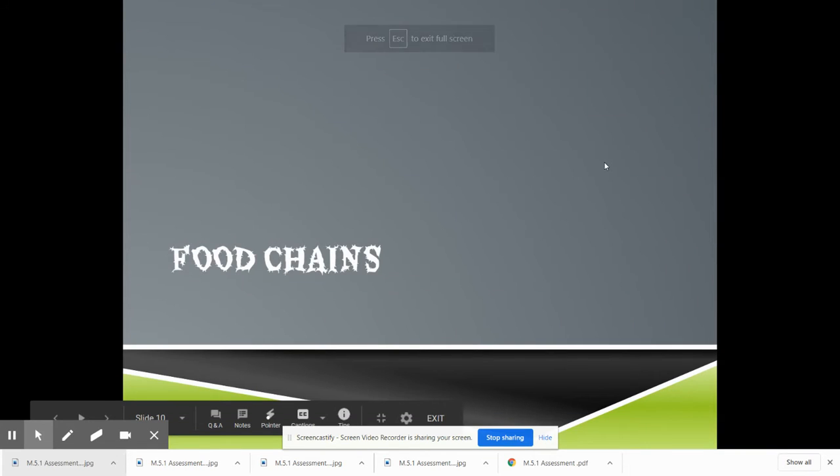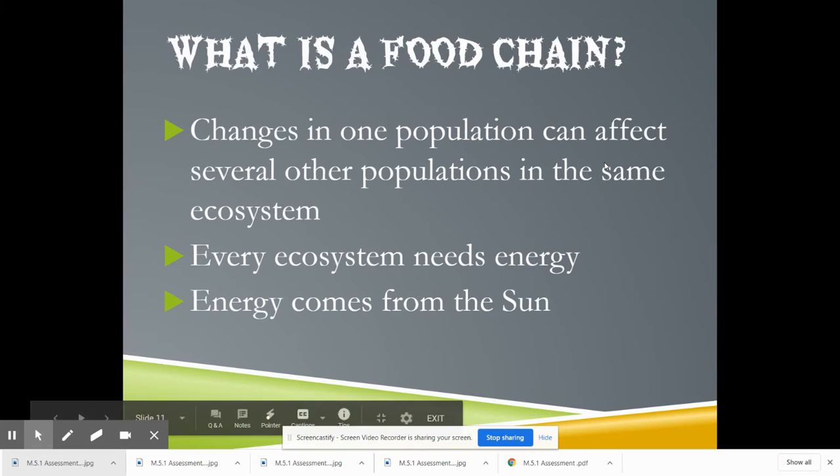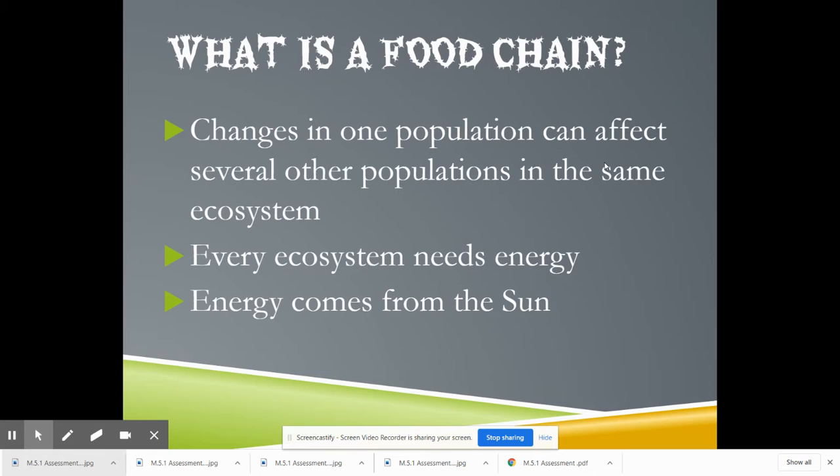Okay, today we're going to be learning about food chains. So, what is a food chain? Changes in one population can affect several other populations in the same ecosystem.